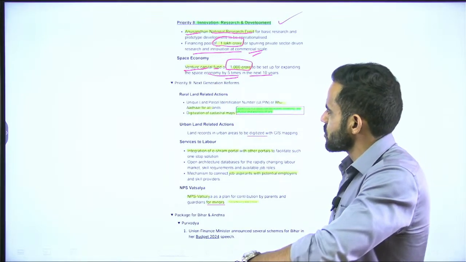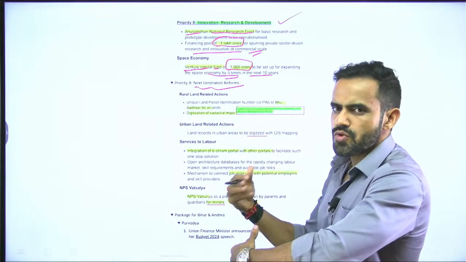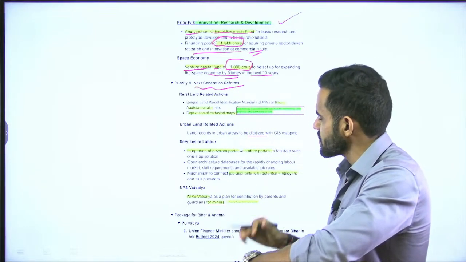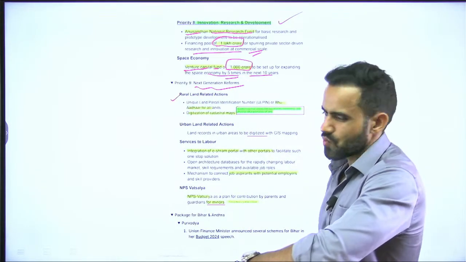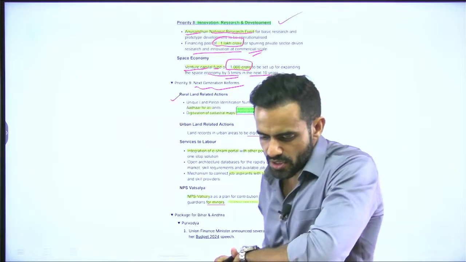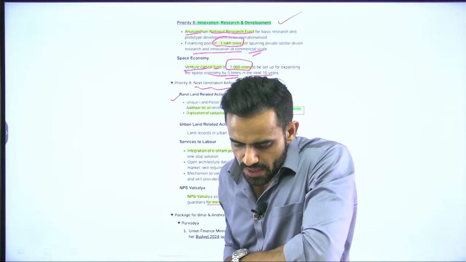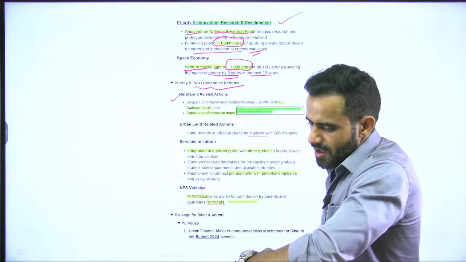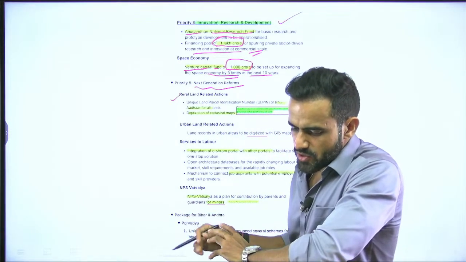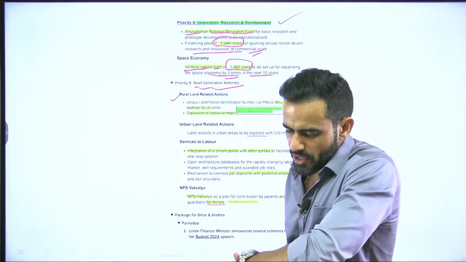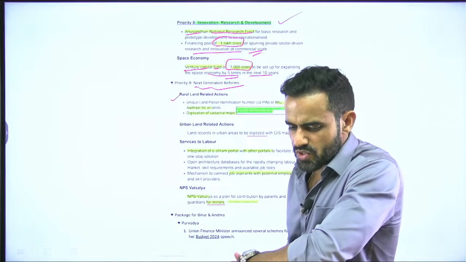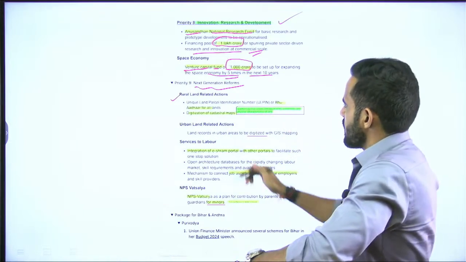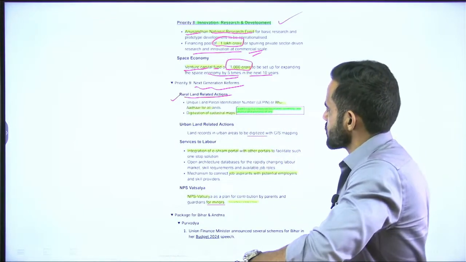9th pillar is related to next generation reform. So new reforms. First part of the reform is related to rural land. As a part of first reform, yes, there are 12 industrial corridors. Again, it is not humanly possible to specify or to cover each and every point of budget. Just try to focus on the most important ones.